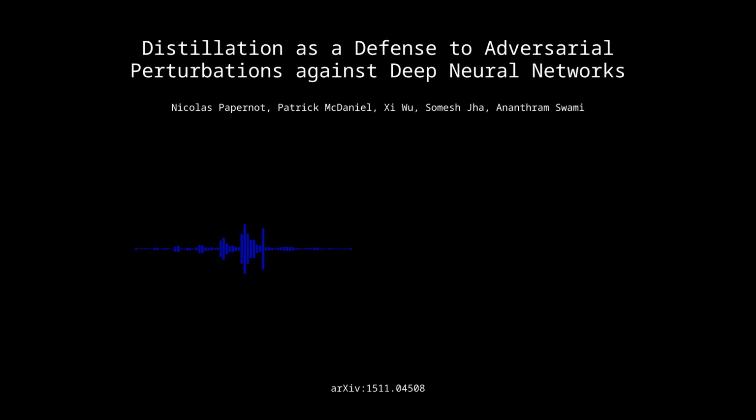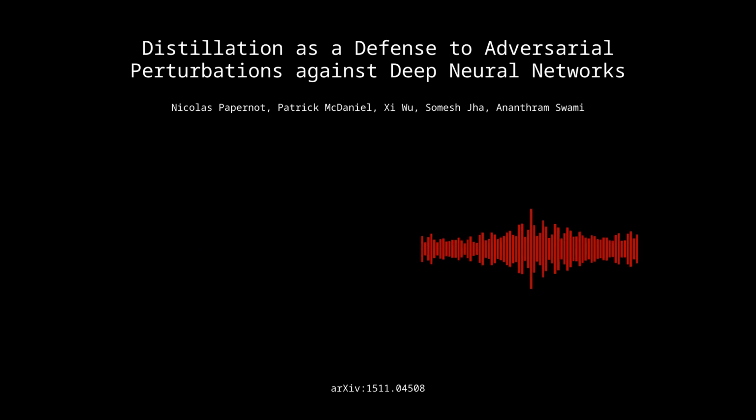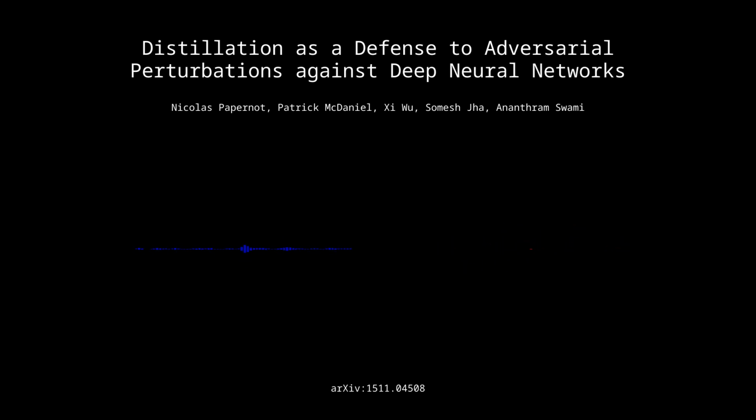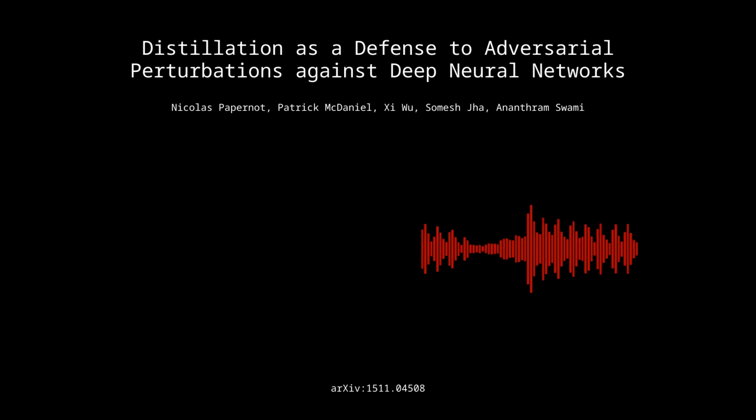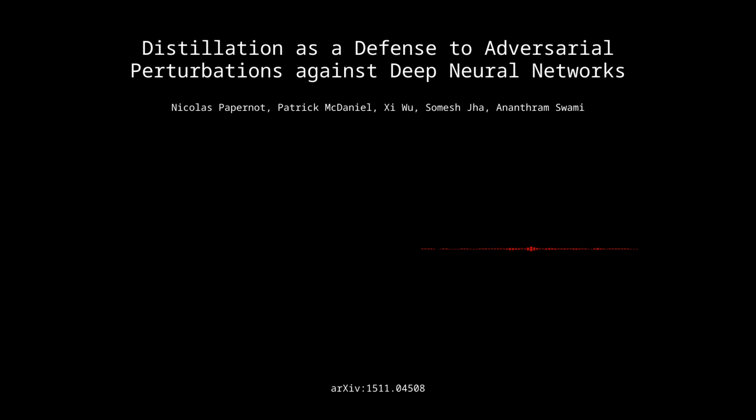Okay, high temperature. What does that even mean in this context? Yeah, so the temperature is a parameter that affects the softness of the probability distributions produced by the softmax layer. A higher temperature basically leads to softer, less confident predictions. Okay, so it's making the network a little bit more uncertain about its outputs. Yeah, exactly. It's preventing it from being too overconfident, you could say.